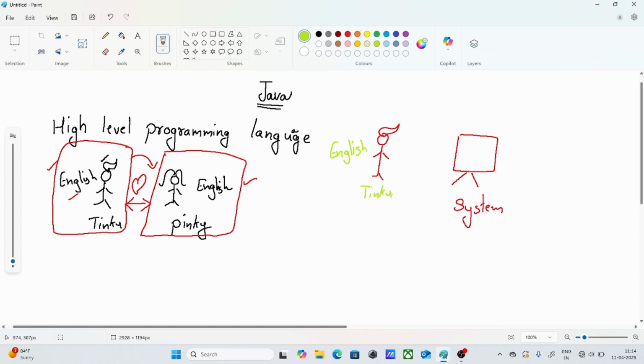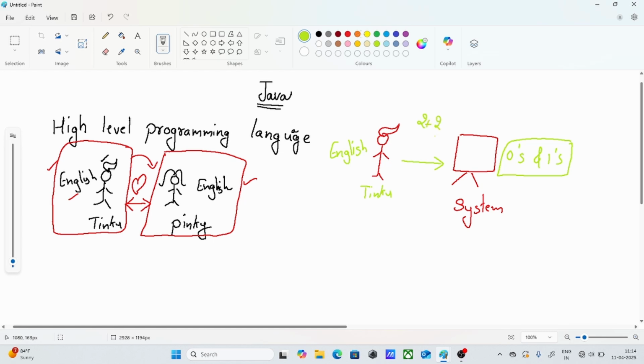What is the system's known language? The system only knows the language called zeros and ones, something called binary language. The system will always understand binary language only. Now Tinku tells the system, hey system, give me the result for 2 plus 2.